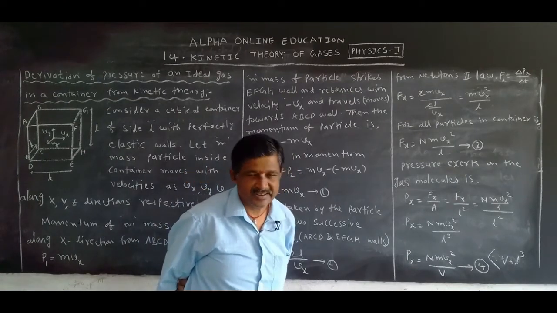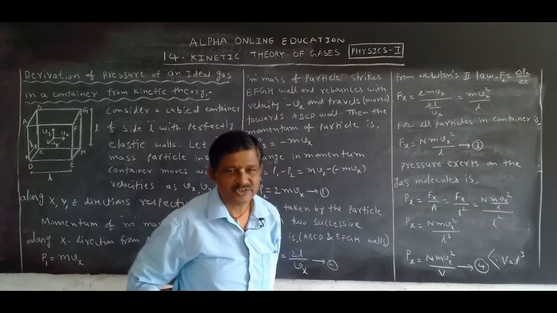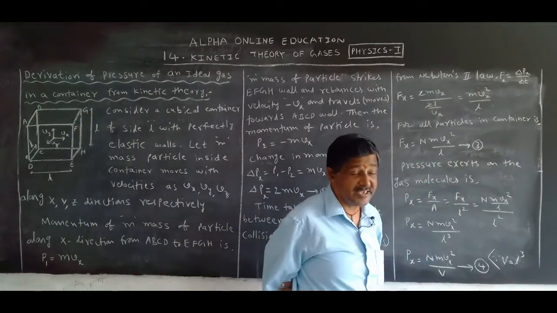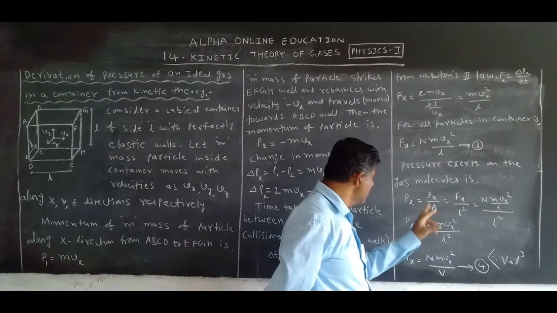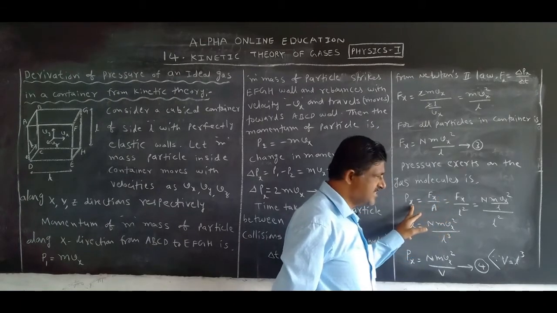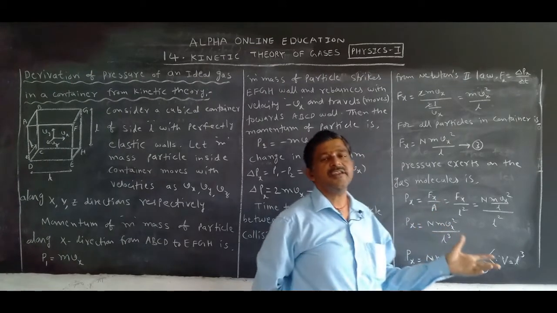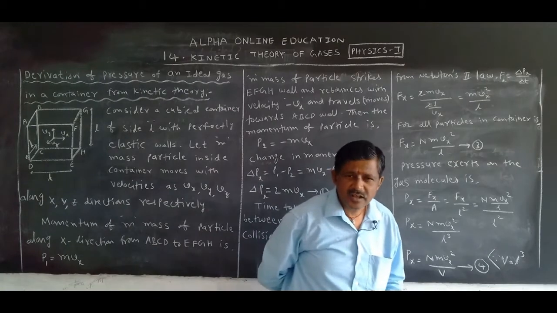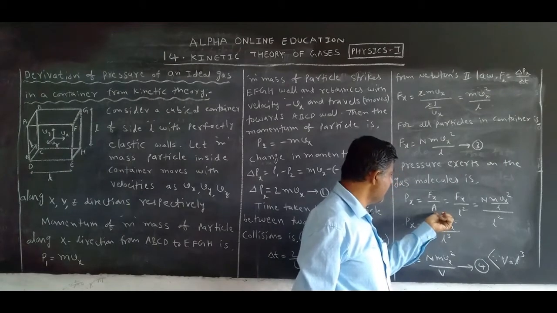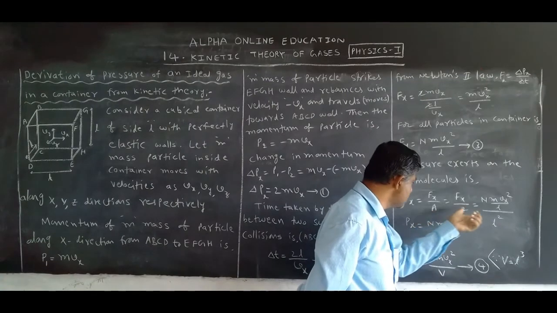Next, we have calculated the force. Now we want to calculate pressure. Our topic is to find the pressure only. What is the equation for pressure? Pressure is force per area, and for the x direction, Px is equal to Fx by A. What is A? The area of the container. Length, breadth and height are the same, so A is equal to L square.